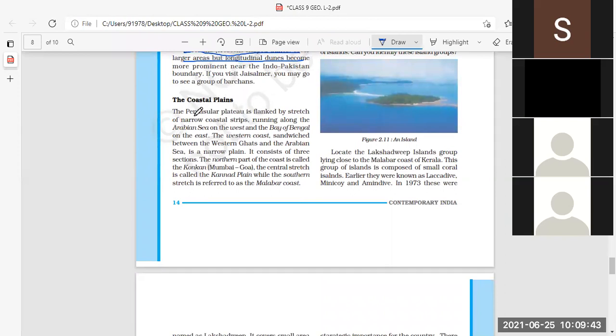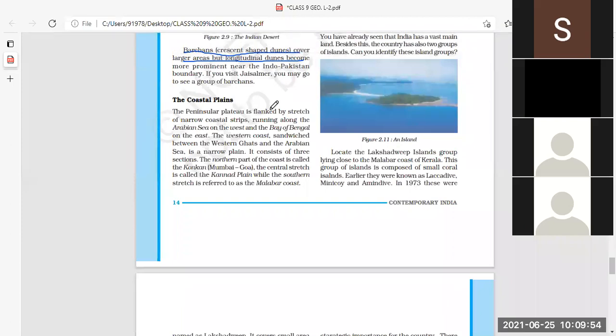Now coastal plains. The peninsular plateau is flanked by a stretch of narrow coastal strips running along the Arabian Sea. Flanked means bounded by the stretch of narrow coastal plains, strips running along the Arabian Sea on the west and the Bay of Bengal on the east. So this is the location of the coastal plains.